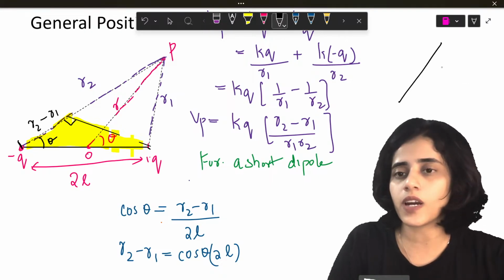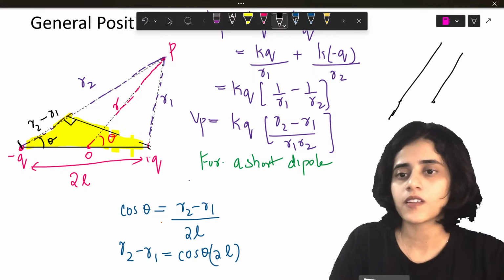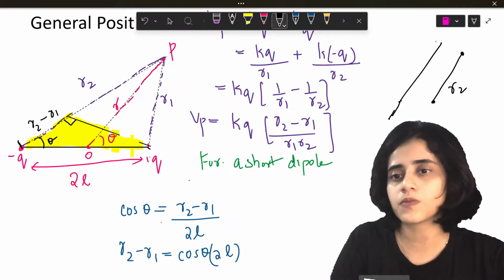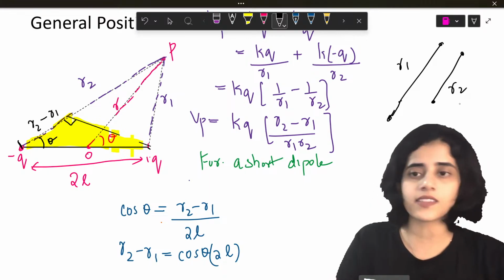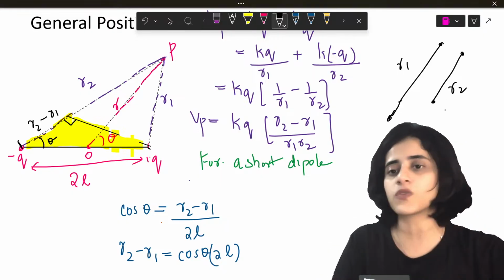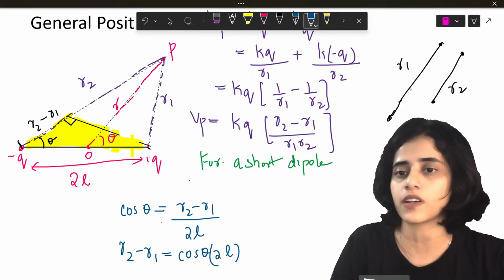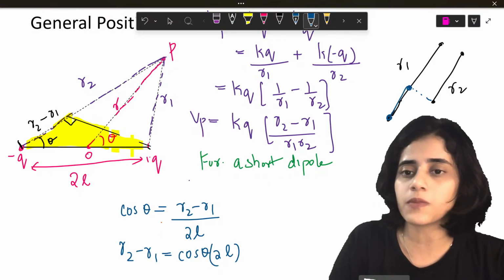Okay. Let's say you have two straight lines. This is R2. This is R1. All right, Sanath. So Sanath has a doubt on how that is R2 minus R1. Let's say you have two straight lines. This is R2 and this is R1. If I draw a line like this, what will this part be?